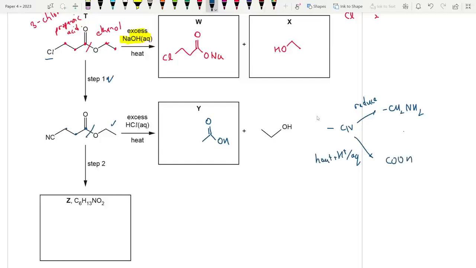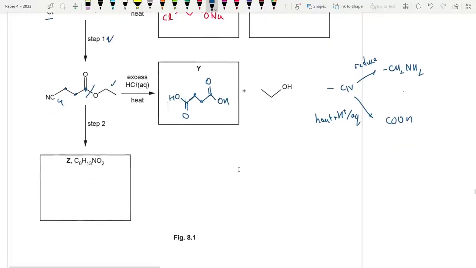So similarly, since we are heating it with the acid, we are going to get a carboxylic acid. Okay, so you end up with this. You can write it like this, or you could go for the skeletal formula. So carbon 1, 2, 3, 4. There you go. It's the carboxylic acid.